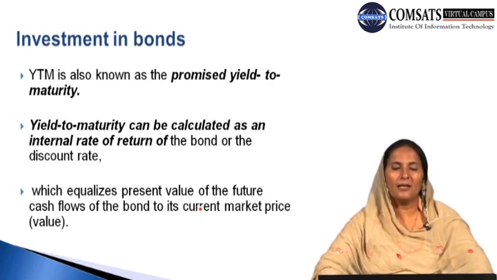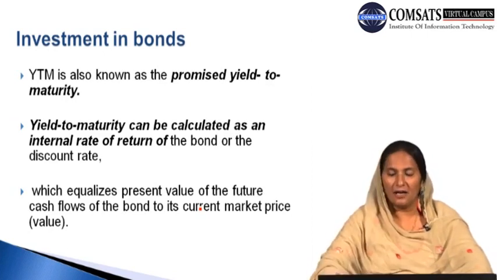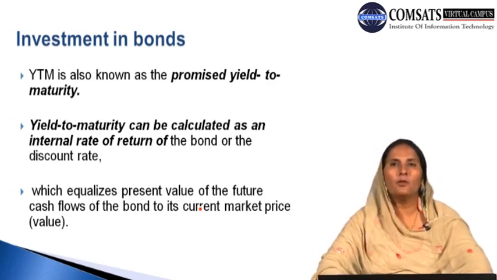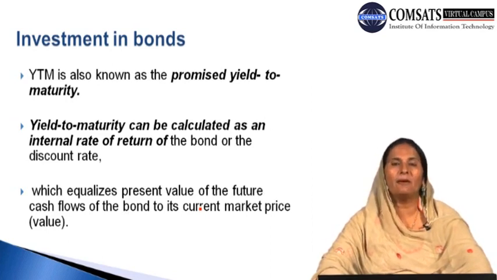Yield to maturity can be calculated as an internal rate of return of the bond, or the discount rate. So it is an internal rate of return or the discount rate at which the cash flows to maturity can be discounted, which equalizes the present value of the future cash flows of the bond to its current market price. So when we have any particular type of bond and we analyze the yield to maturity for the specific lifetime of the bond, we can get the future periods and the overall level of income from the purchase of this bond, and we can calculate the present value of those future cash flows.